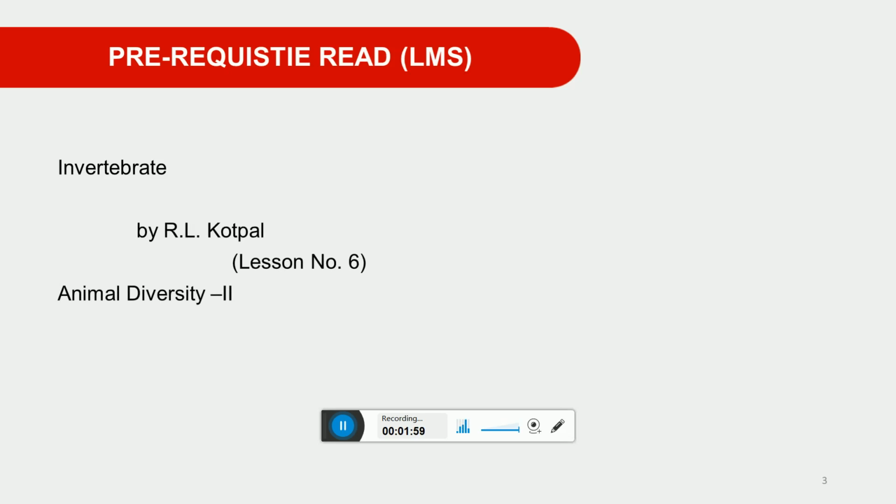Similarly, I also suggest another textbook, Animal Diversity Part 2, written by Dr. B.R. Kakurte and published by Vision Publication. In this book, you can specifically go through lesson number 5. You get good information related to the classification of Echinodermata.